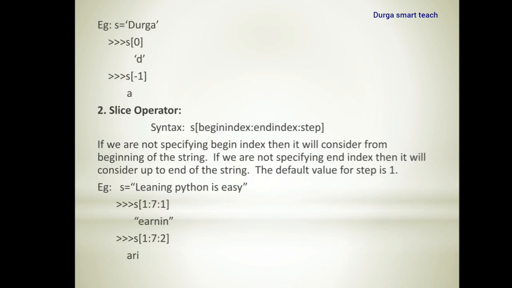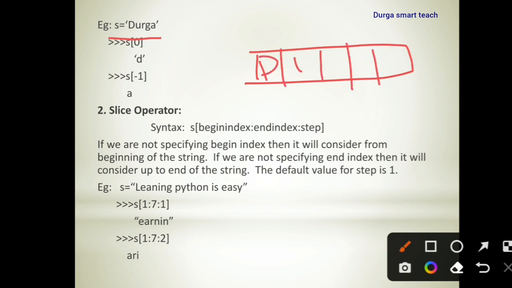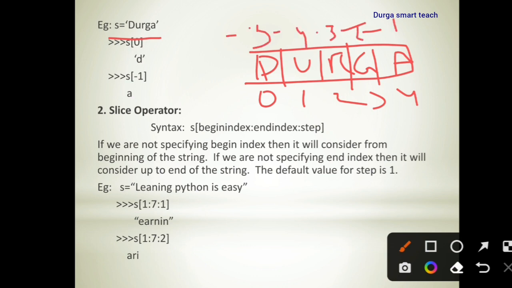Let's see one example. Here S is equal to Durga. D U R G A, so 0, 1, 2, 3, 4 and next -1, -2, -3, -4, -5. Positive index starts with 0 and negative index starts with -1. Here S of 0 contains D. Next, S of -1 contains A. In this way you can access individual elements of a string.